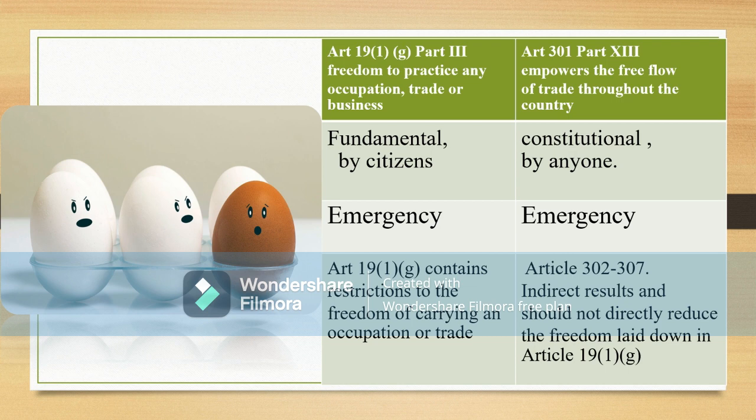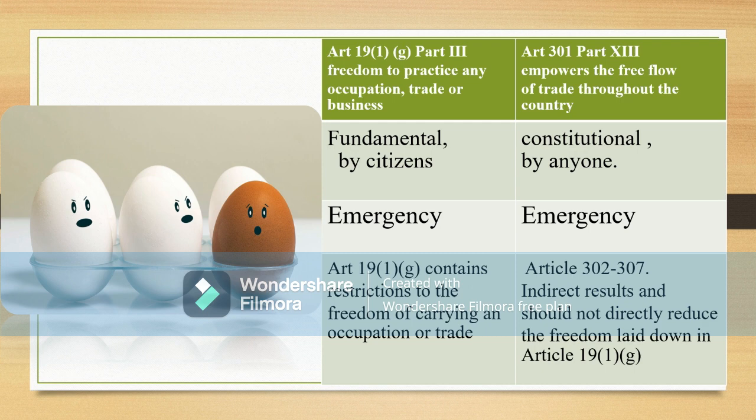In order to understand this, we need to first understand the difference between Article 19(1)(g) and Article 301. Article 19(1)(g) is a fundamental right, and Article 301 is a constitutional right. The fundamental right is only given to citizens, and the constitutional right is given to everyone.